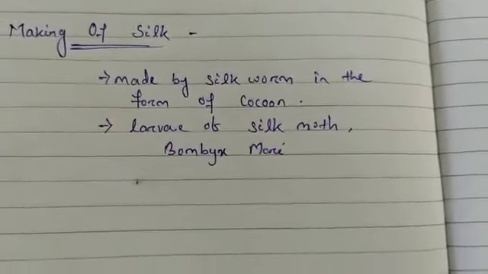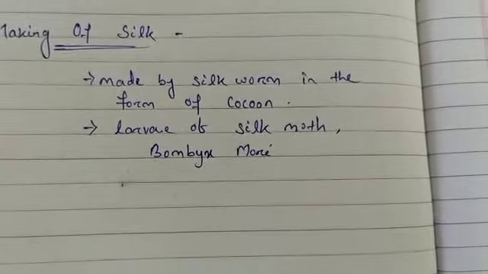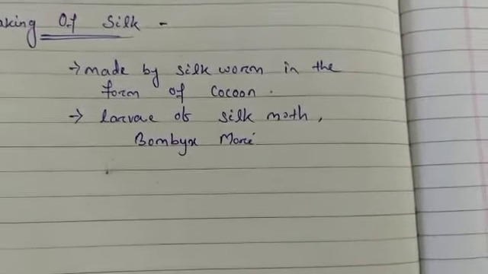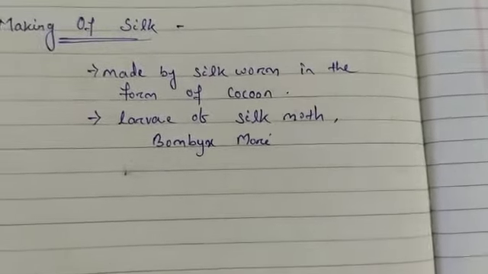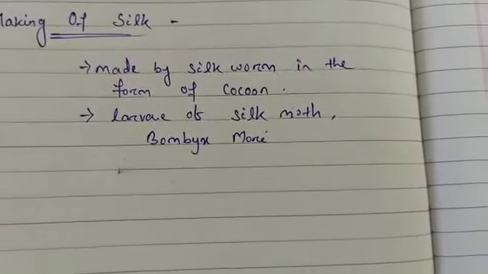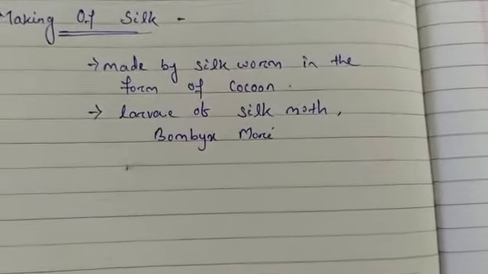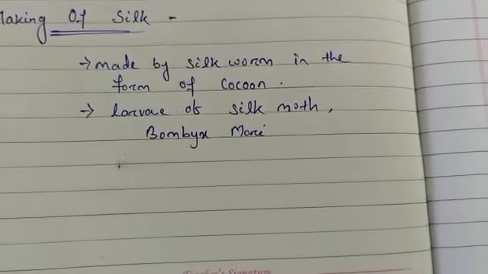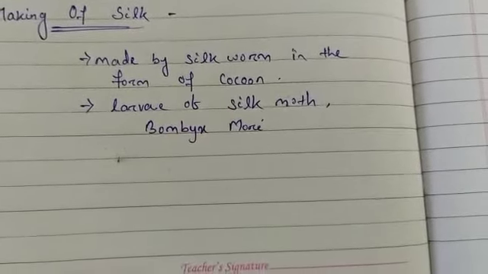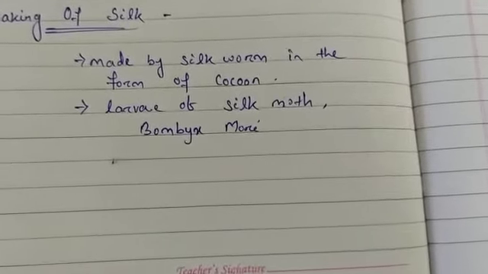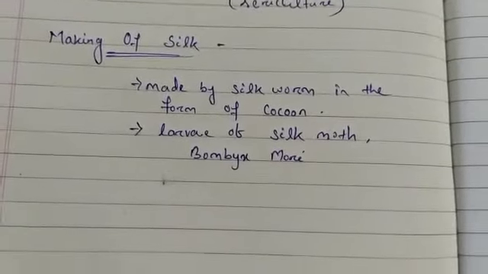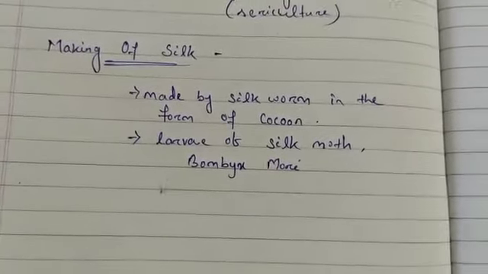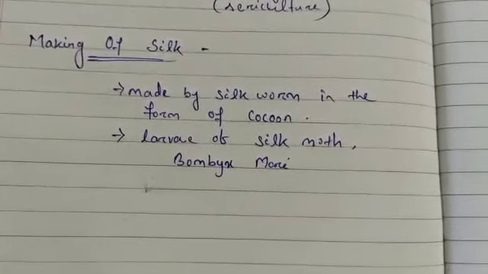They are kept in bamboo trays and immediately start feeding on fresh mulberry leaves. The silkworms are always fed mulberry leaves. The worms are protected from harmful flying insects by wrapping the trays with cotton cloths. So to protect the worms from insects or any other animals, the trays are wrapped with cotton cloth. So this is the first step, that is raising silkworms.